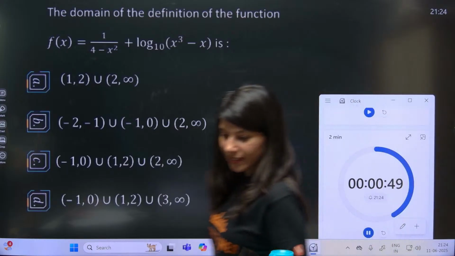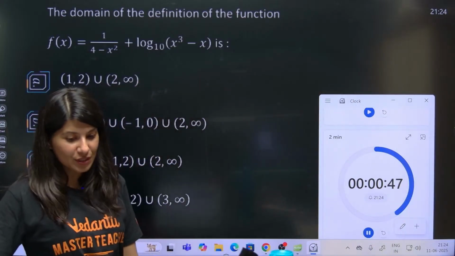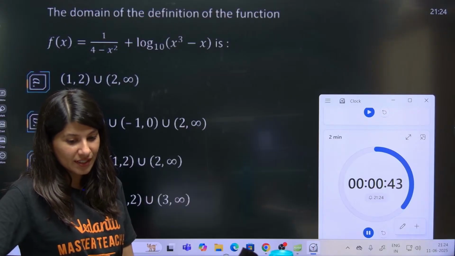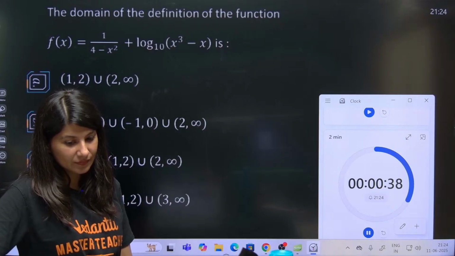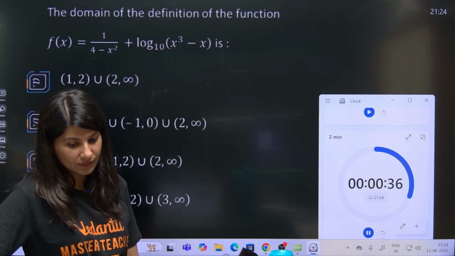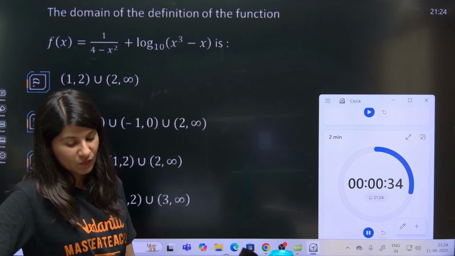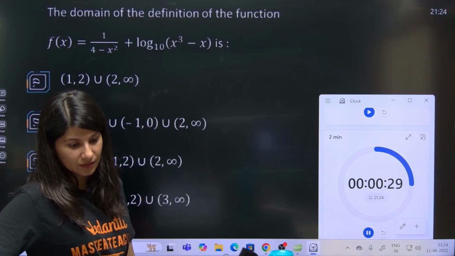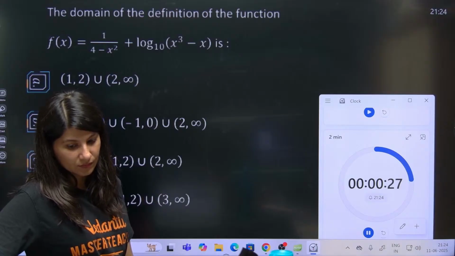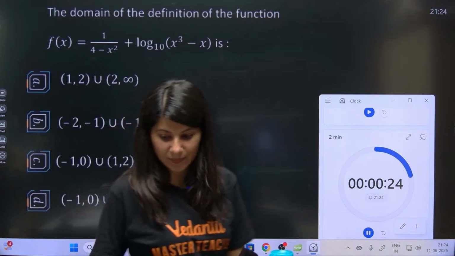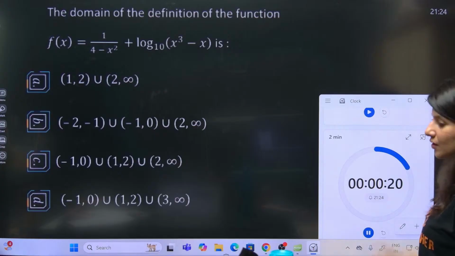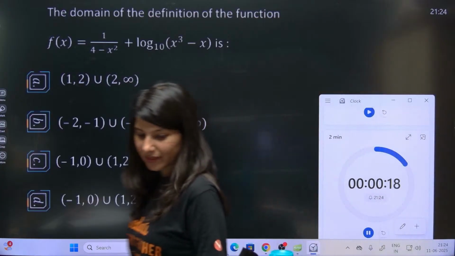In the chat box, I can see Vignesh is saying option C. Shakti is saying option 4. What about others? Subhash is saying option B. What about others? Okay, B, C, every option you have given. Which option? Only A option is left. Last 20 seconds, you still have time to correct.